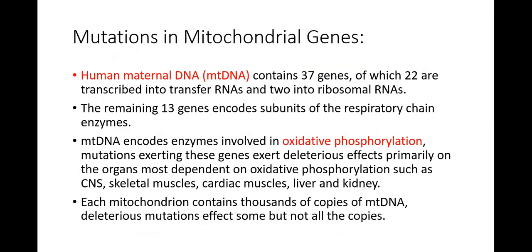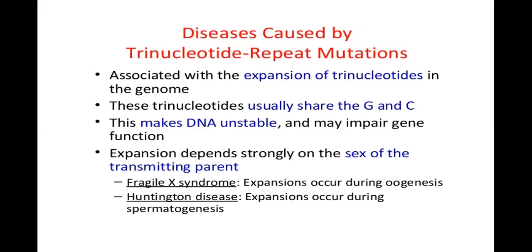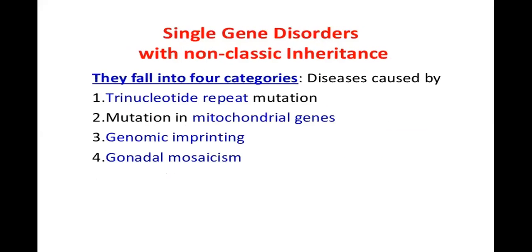Next is the mutations in mitochondrial genes. I have told you we are going to do 4 disorders today. Actually, I have 2 lectures, one after the other. In the next lecture, I am going to do the lab diagnosis of these genetic disorders. So trinucleotide repeat mutations, I have already told you.